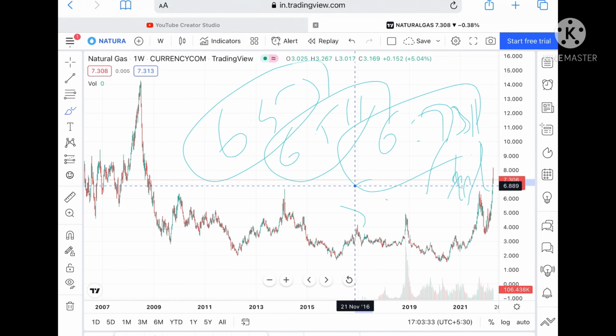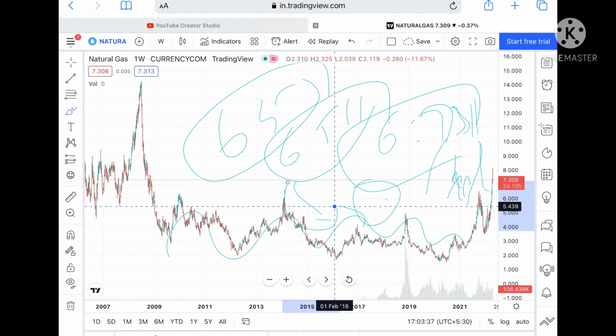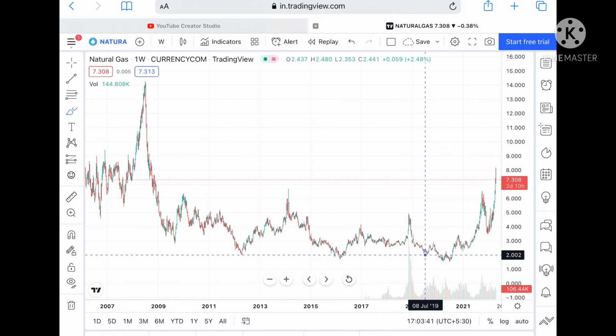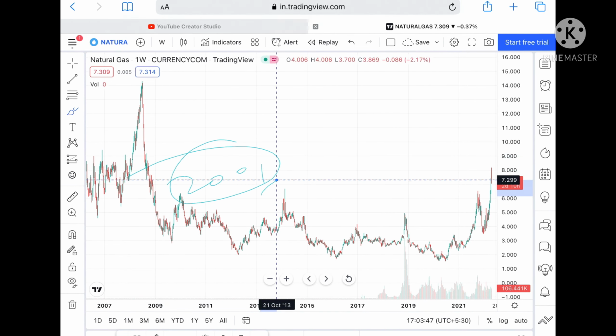level of 5.5 is high. So once this comes into the range of 5.5, then we can see yes, it will move again in this particular range. Any doubt regarding this, you can mail me. Okay, so understand one thing, this is the range which has not broken for so long. Okay, so the probability will be high.